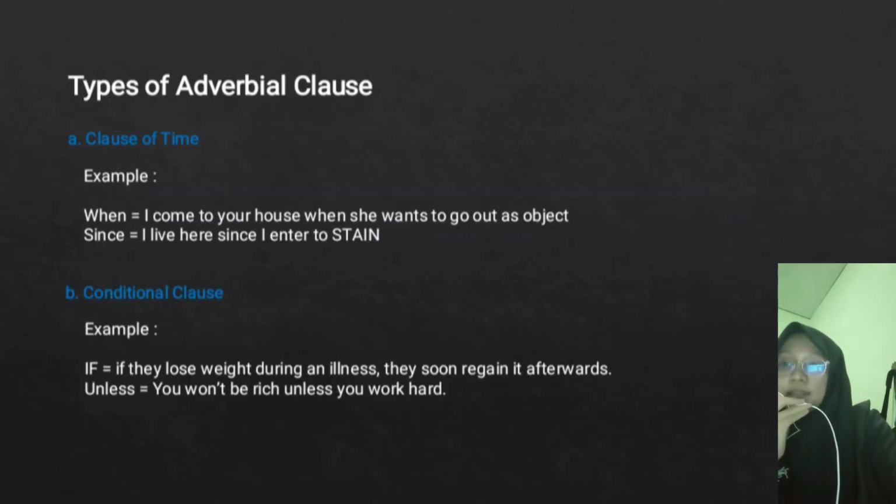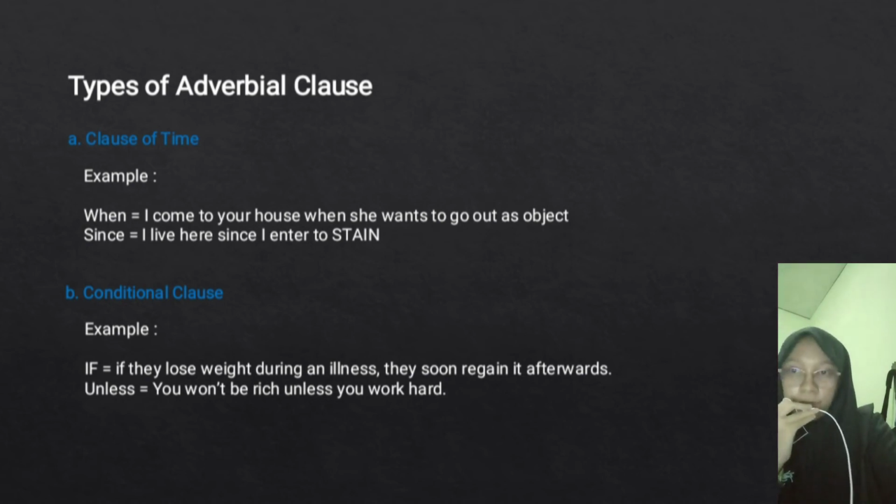Next is types of adverbial clause. The first type of adverbial clause is clause of time. It is an adverb that shows time. The conjunctions: when, before, after, since, as long as, until, till, hardly, scarcely, no sooner, and others.